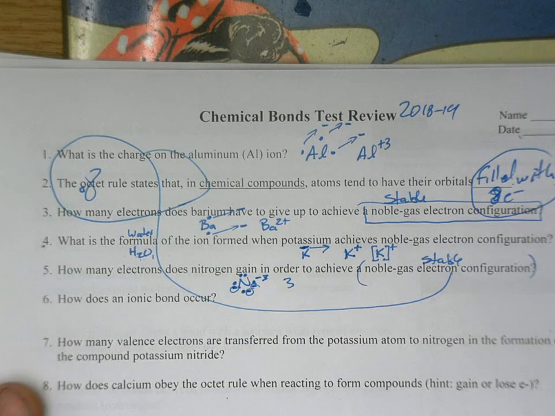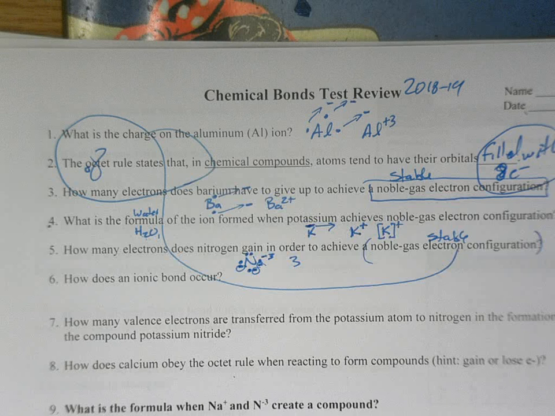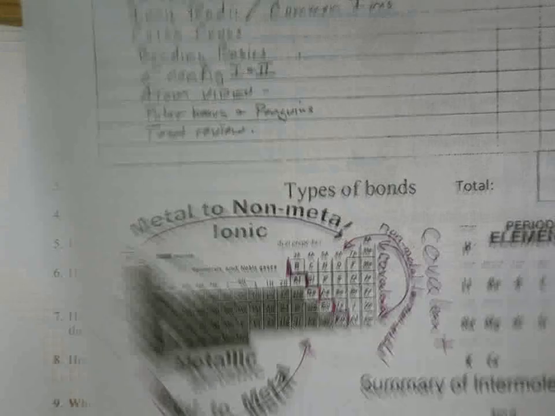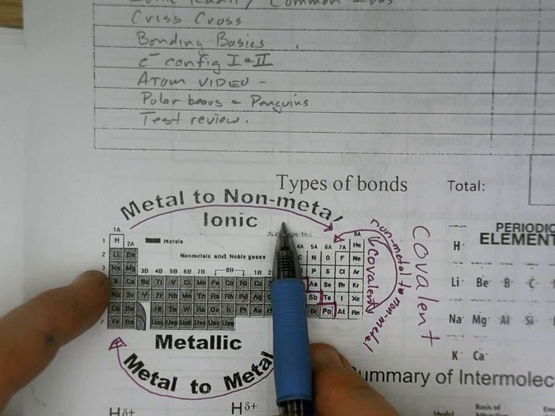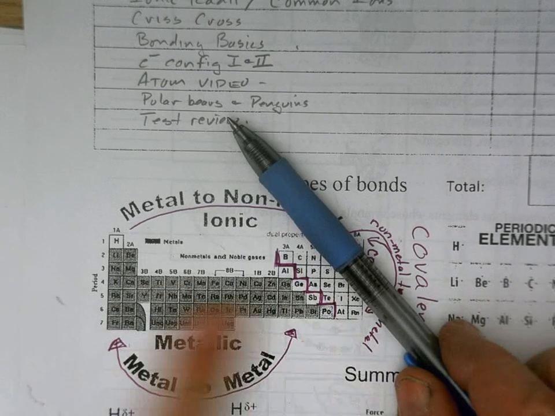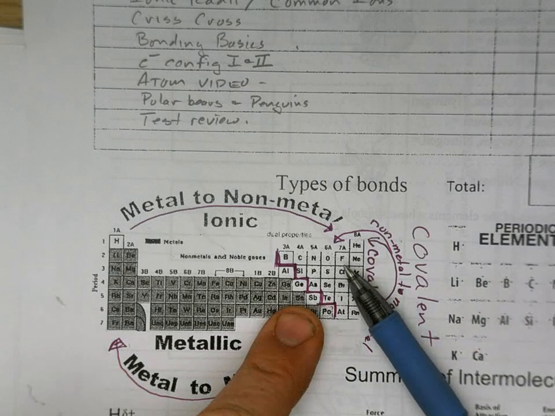How does an ionic bond occur? Well, if you take a look in your notes, or even on your packet, the front of your packet will show you that. What does it say? An ionic bond is when a metal bonds to a nonmetal. So an element over here bonds to elements over there.